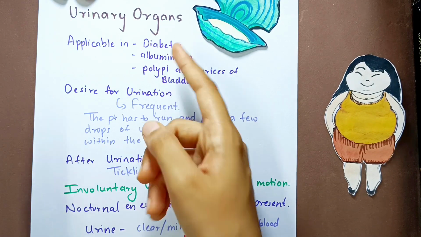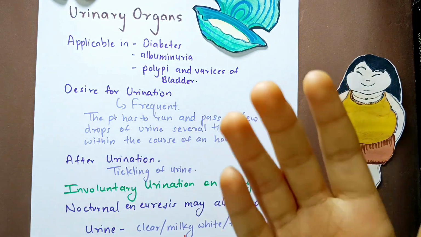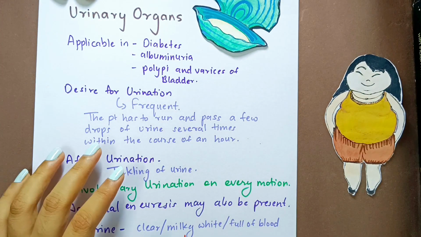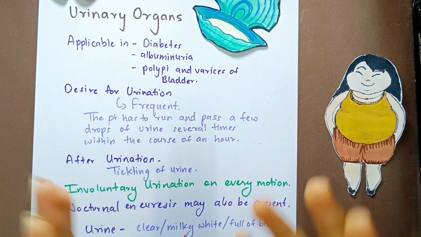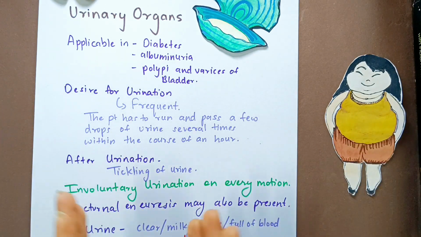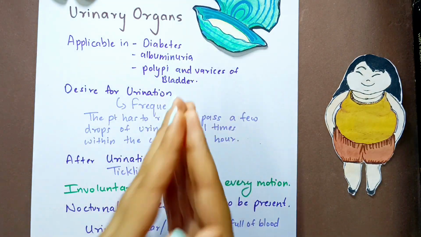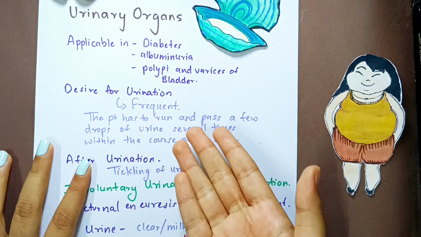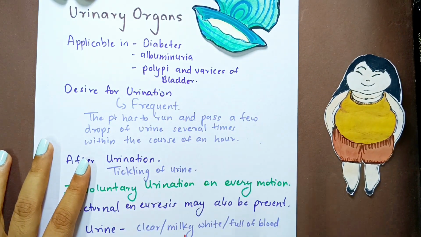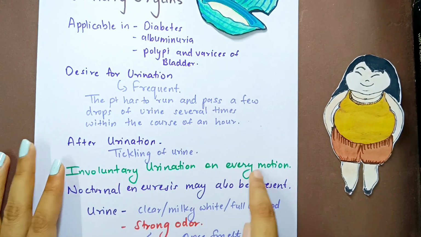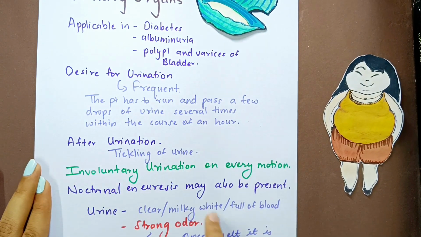Polyuria means that the patient has to go many times, and there is an increase in the volume of urine. A large amount of urine is being formed by the body, and therefore the patient has to frequently go for urination. That is seen in diabetes, which is polyuria, and that is itself a symptom of Calcarea Carb. The patient has to go many times in an hour, and after urination, tickling, involuntary urination on every motion is seen. Nocturnal enuresis, urine has a strong odor.